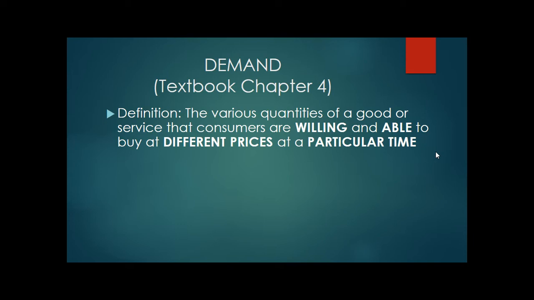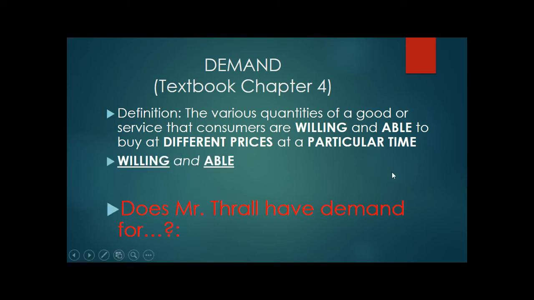So you might be willing to buy something but not able to buy it. You might be able to buy it but not willing to buy it. So somebody would need to be willing and able, both of those things. And then at different prices, you might be willing to buy something at one price but not at another, or able to buy something at one price but not at a different price. And there might be a particular time where you're able to buy something but not necessarily at a different time. So it's going to require all of those elements in order to meet our definition.